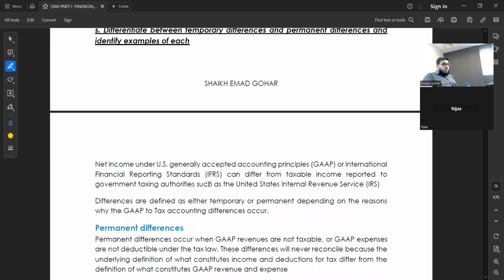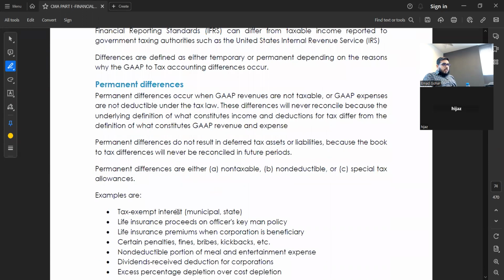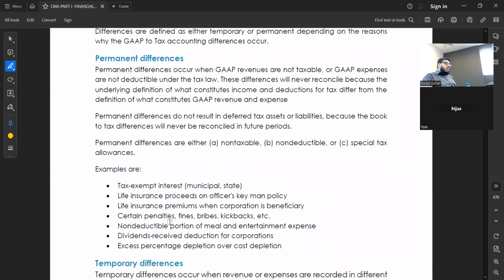Clear? Okay. So these are some examples I gave you before here also. Not all of them you will understand, and there is no need to understand. For example, any penalty, right? A penalty is already going into the pocket of government or not?